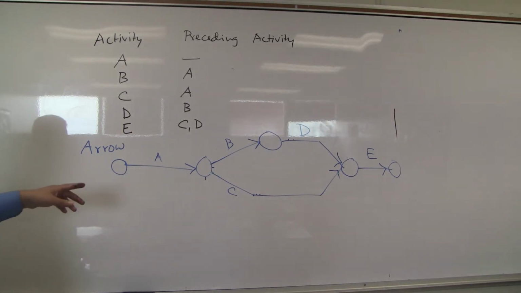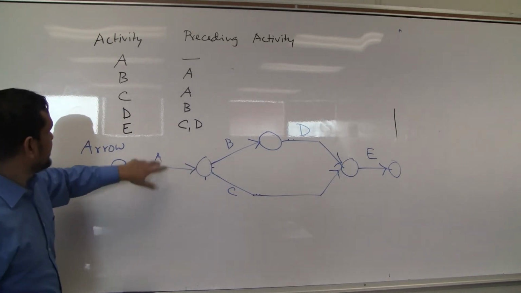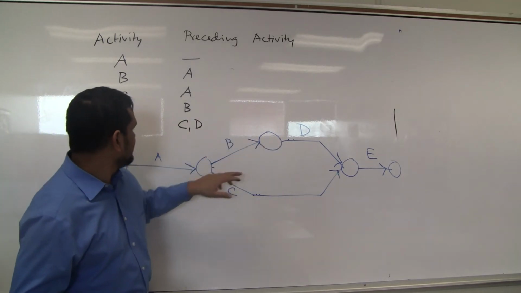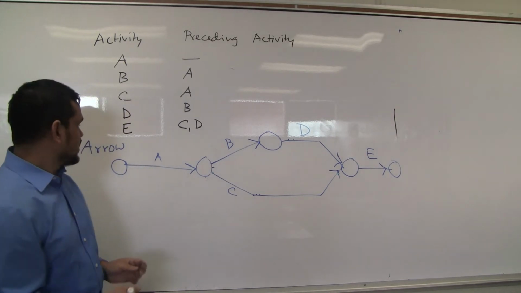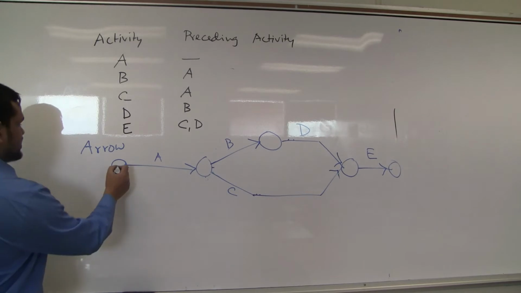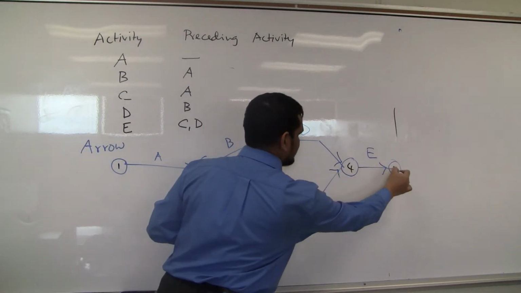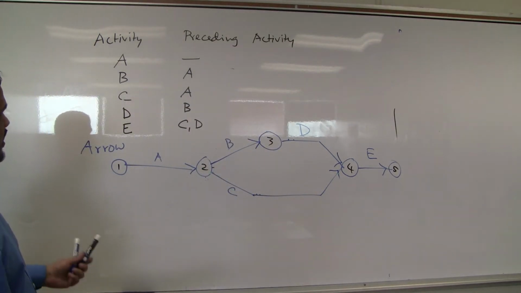Now check one more time. A nobody, B following A, yes B is following A, C is following A, no problem. D is following B, yes D is following B, E following C, D. Combine, yes, done. Then give a name. This is 1, 2, 3, 4, 5. Done, no problem.